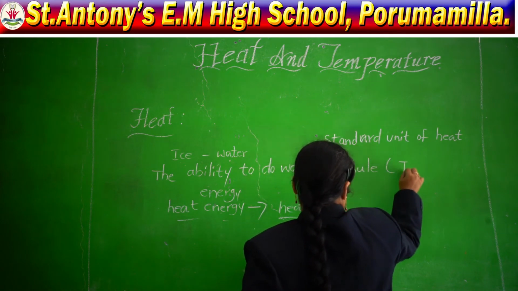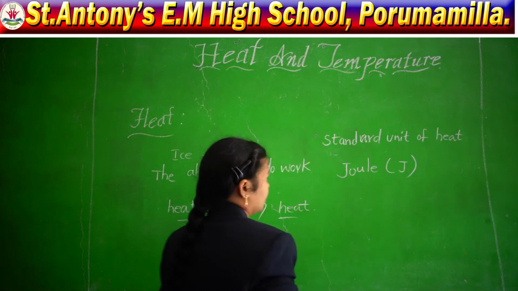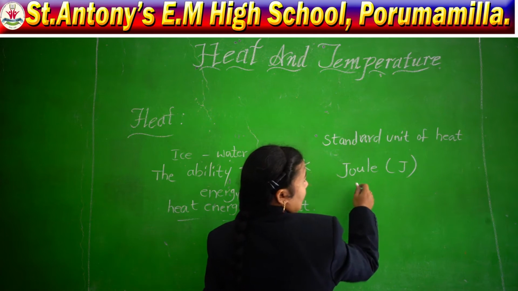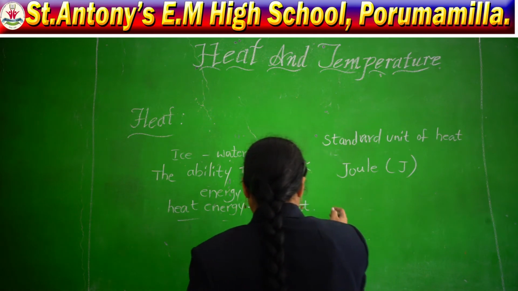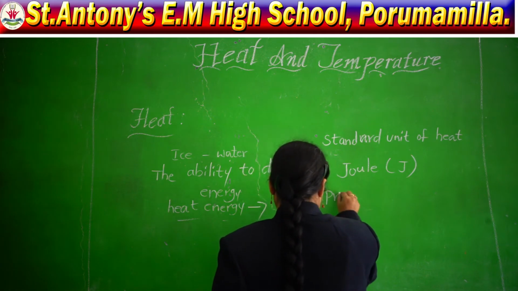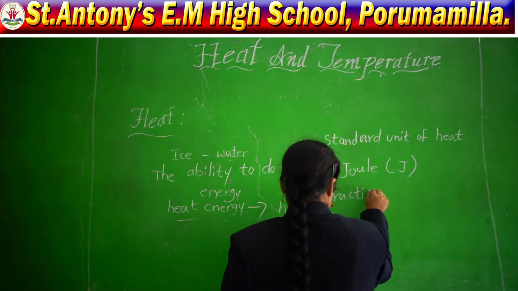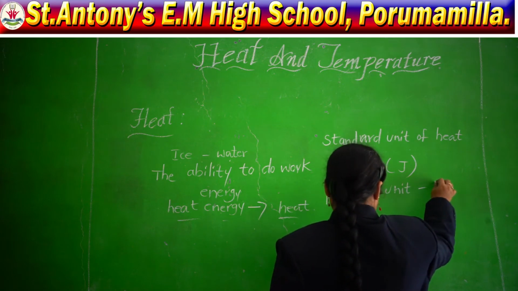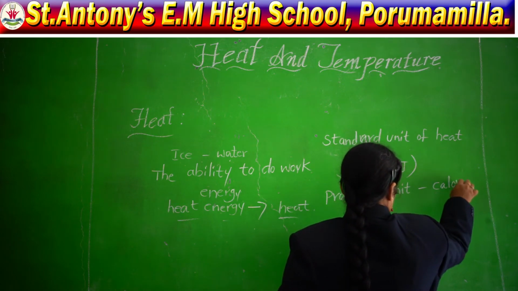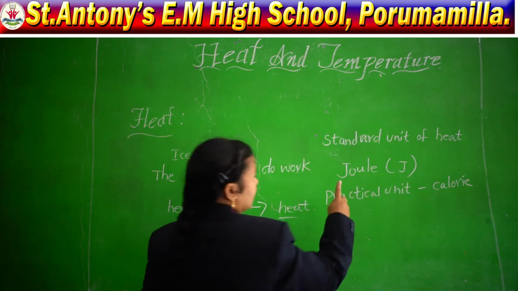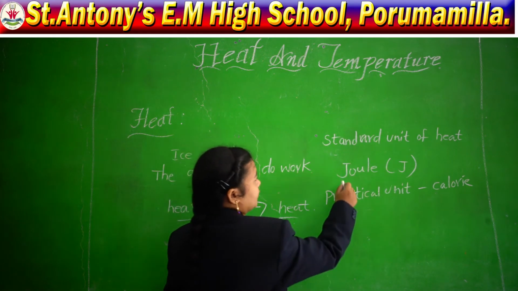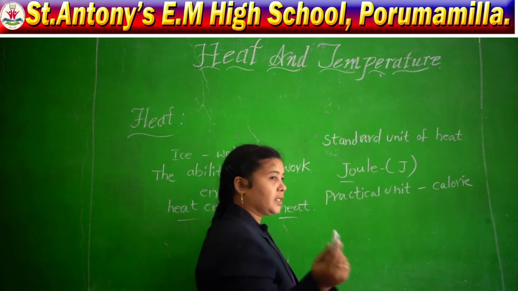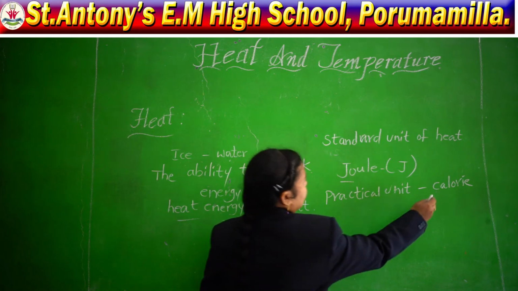The symbol is J. So, the standard unit of heat energy is the joule, and the practical unit is the calorie. The symbol we show is J. The practical unit of heat is the calorie.